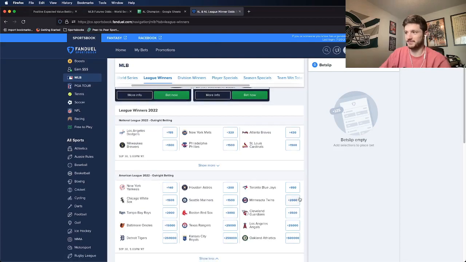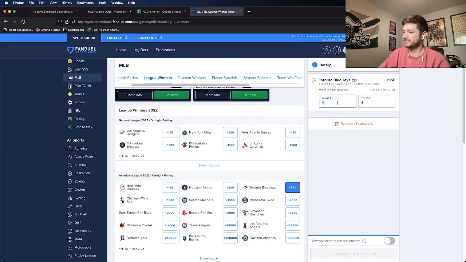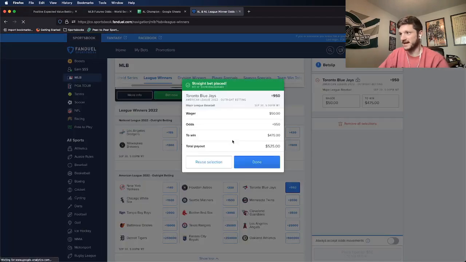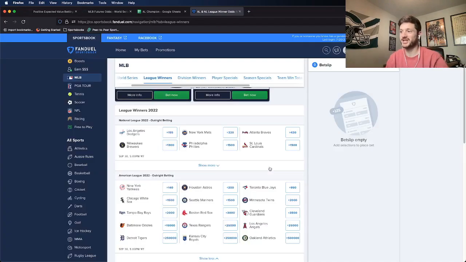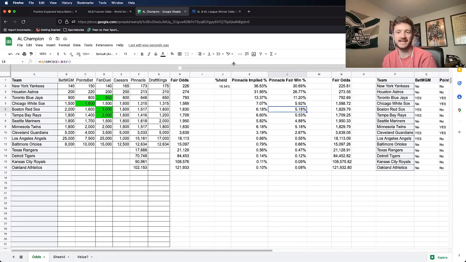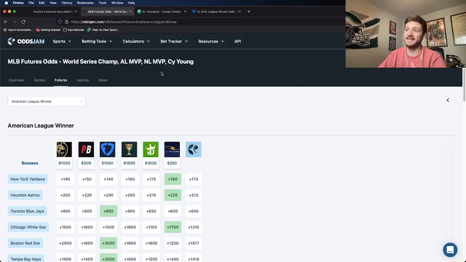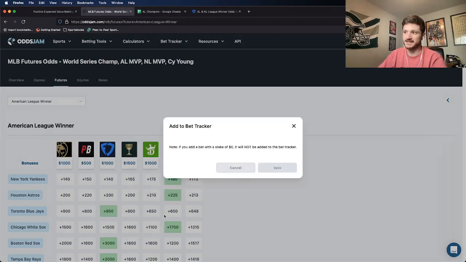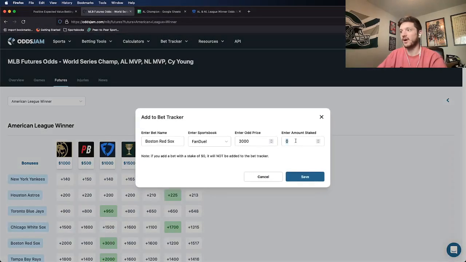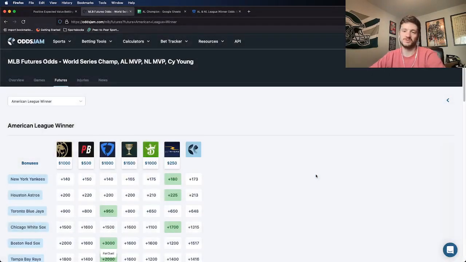I'm going to put just a 2-unit play on the Blue Jays because these are always fun if you can hit. So $50 on the Blue Jays, I'm going to place that one, and I'm going to put 25, so just a 1-unit play on the Red Sox, so 25 to win 750. So if the Blue Jays or the Red Sox make it to the World Series, I'm going to be sitting pretty, and you saw exactly how I was able to determine that using math. So if any of you guys are tailing me, I would recommend the Blue Jays and the Red Sox. I put, again, a 2-unit play on the Blue Jays, a 1-unit play on the Red Sox, and I added those all to my bet tracker.